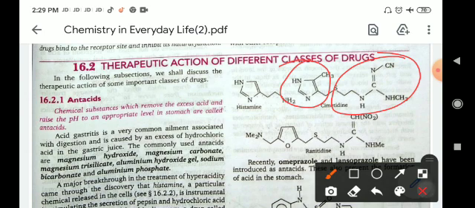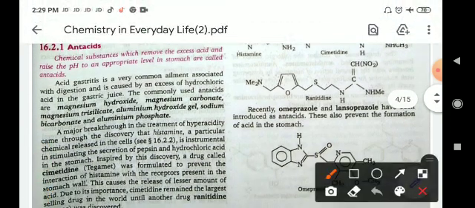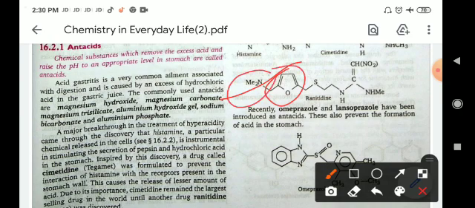Next, ranitidine, also known as Zantac, has a furan ring in which a tertiary methyl group is present with a sulfur linkage and an amide linkage. Recently other types of drugs have also been discovered, known as omeprazole and lansoprazole. These two other medicines are also used as antacids.